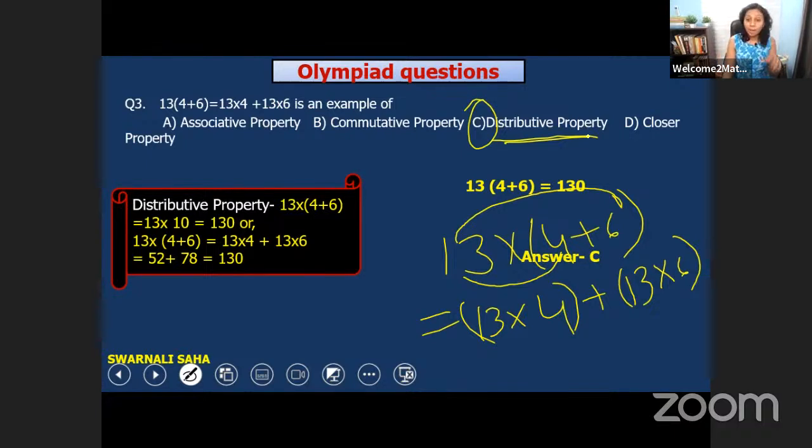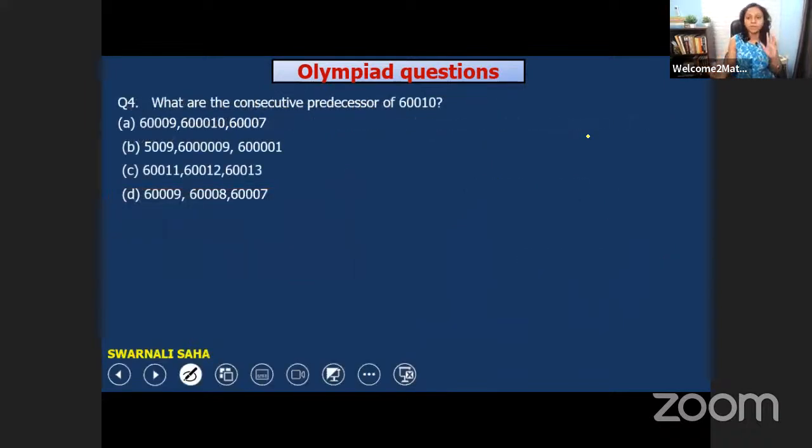No, B is not right. Commutative property is only when we change the order. Then it is called commutative property. And whenever we distribute multiplication, we can multiply a number over addition and over subtraction, it's called distributive property, not commutative property. So let's move on and solve some more questions. It's distributive property.